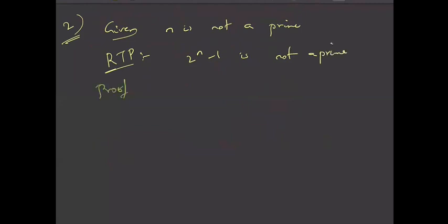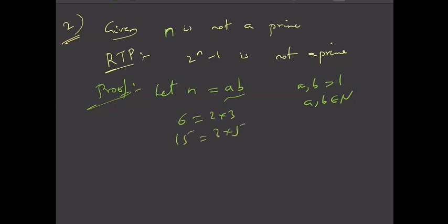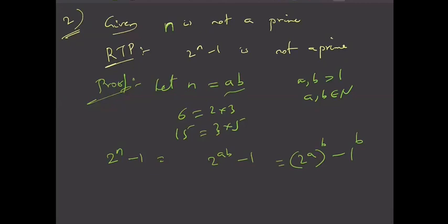So this is also very simple. See, n is not a prime, so let n be equal to some a into b, where both a and b are natural numbers greater than 1, isn't it? If n is not a prime, I can write n as a product of two numbers. Definitely I can do this, and both the numbers are greater than 1 also. Yes, for example, 6 is 2 into 3, 15 is 3 into 5. You can express, right? So then 2 power n minus 1 is 2 power ab minus 1. Yes. So this I can write as 2 power a whole power b minus 1 power b, isn't it?